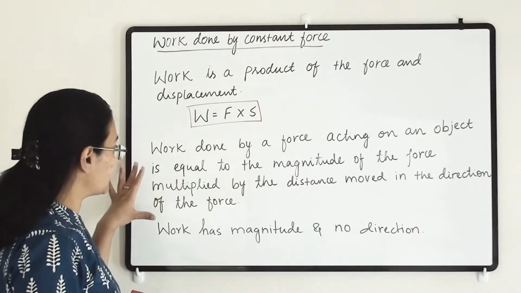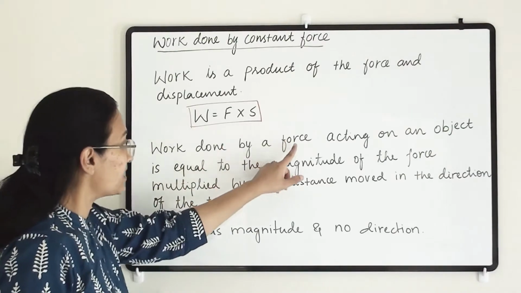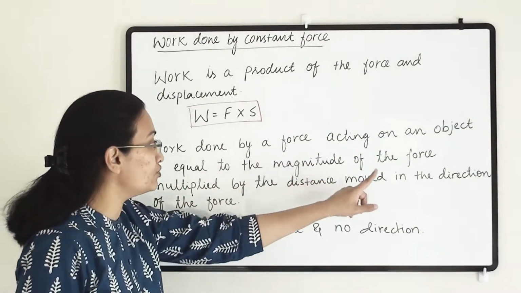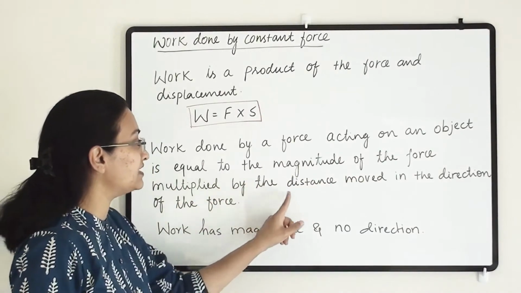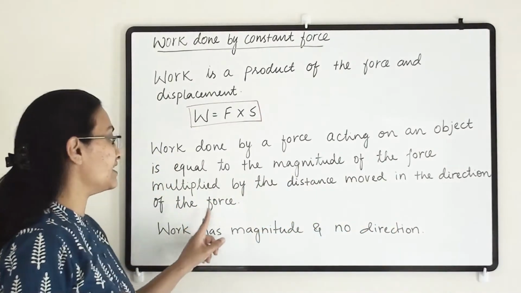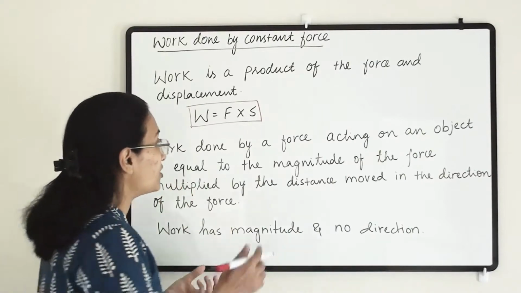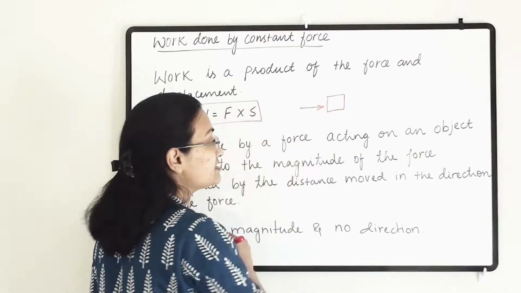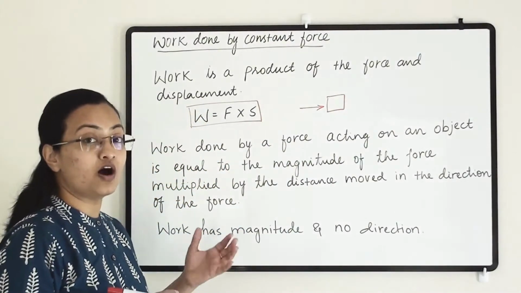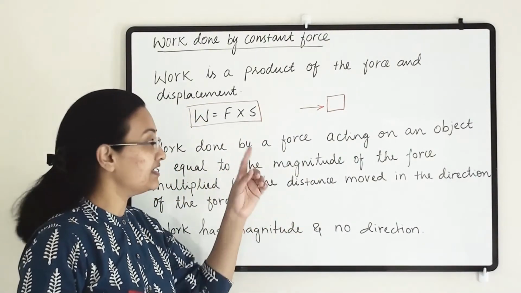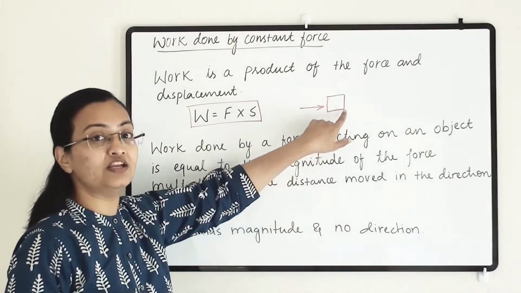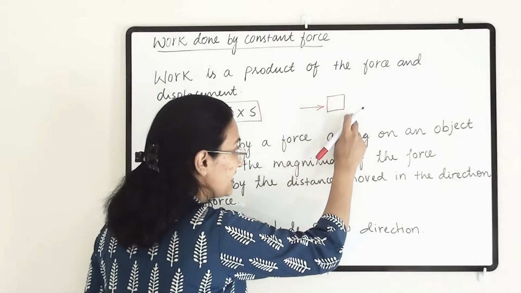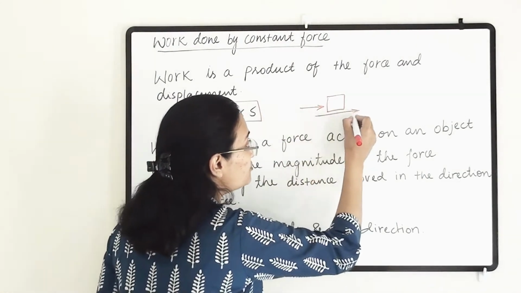How can we explain this? The work done by a force acting on an object is equal to the magnitude of the force multiplied by the distance moved in the direction of the force. What they are saying here is, for example, this is a box and I am applying a certain force to it. How much work has been done on it? That will be equal to the magnitude of the force applied in the direction in which the object is moving.